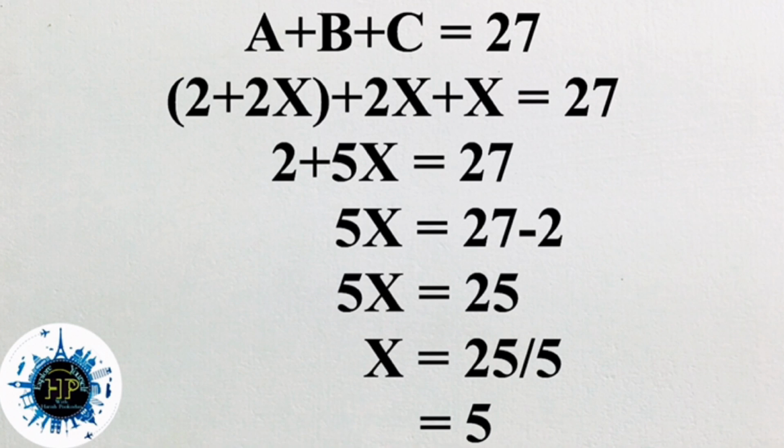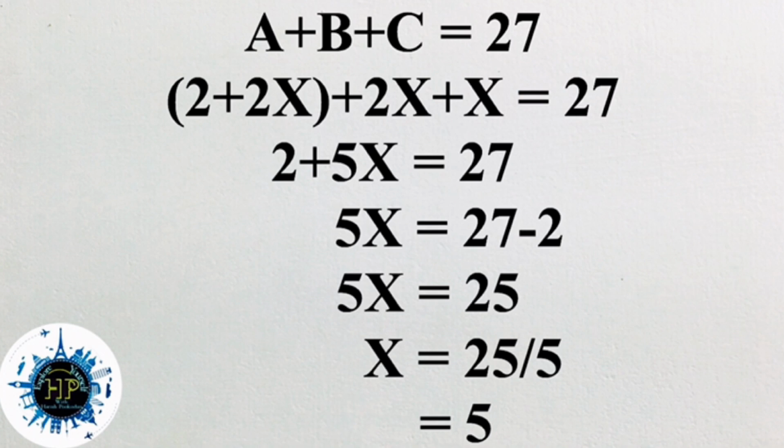So the equation is 2 plus 2x plus 2x plus x is equal to 27. All x come to one side, 2x plus 2x is 4x, plus x is 5x. 2 plus 5x is equal to 27.